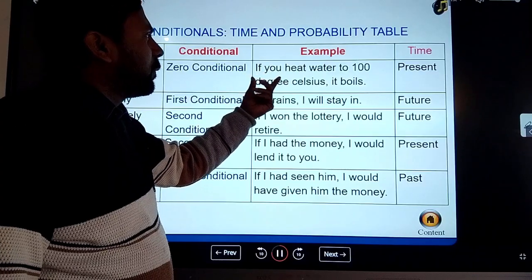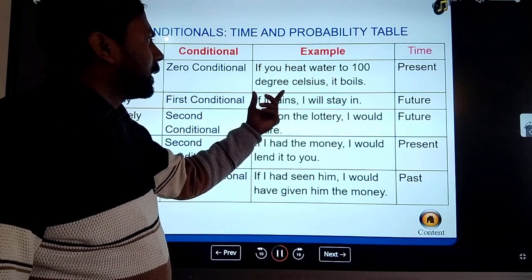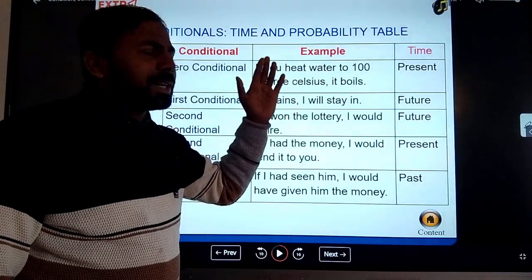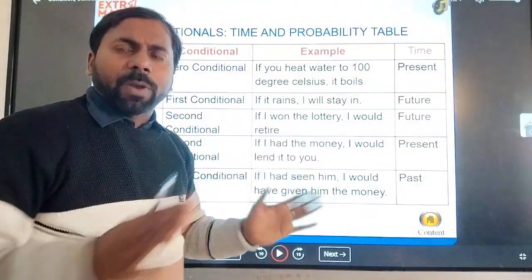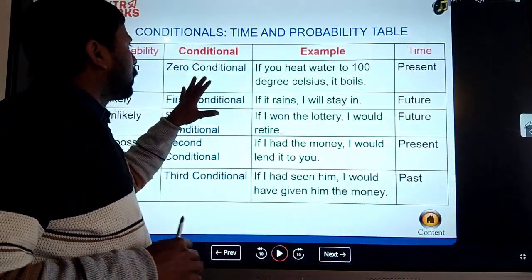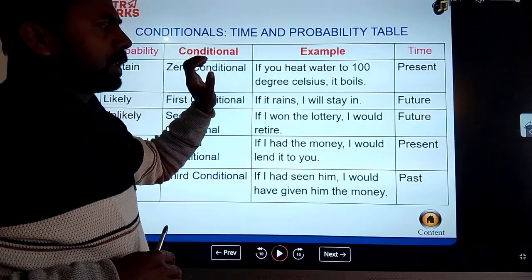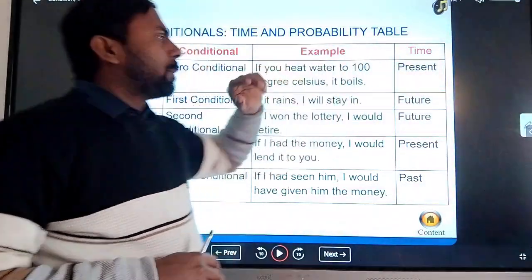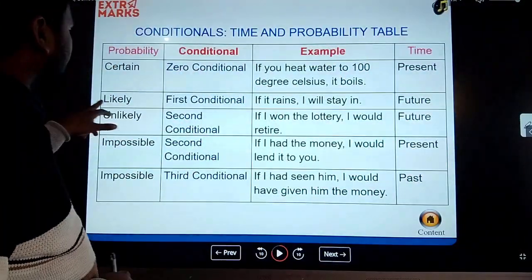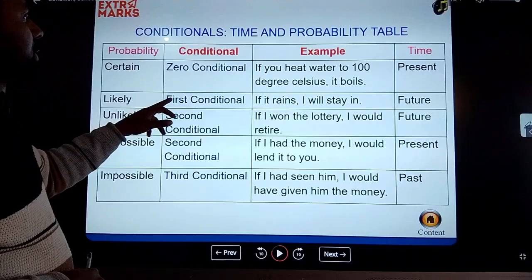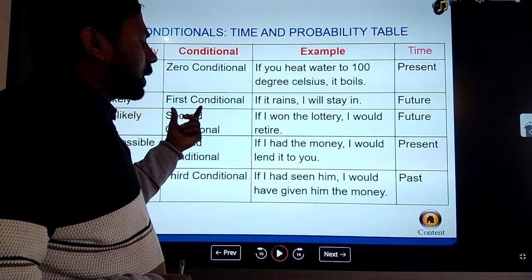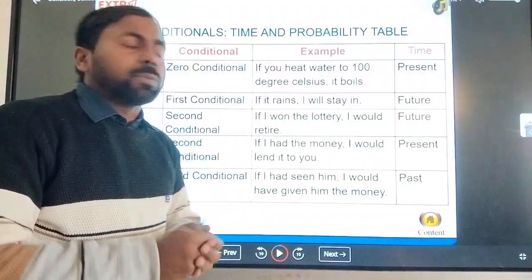And you can see an example: if you heat water to 100 degrees Celsius, it boils. So it is a fact, and every fact is represented in present time. So here the present and present form is used. It works in present tense. Now next is the first conditional sentence, present plus future.